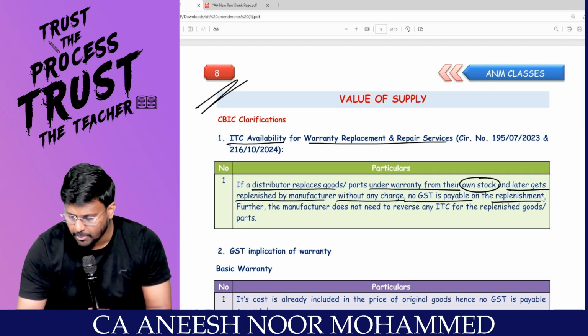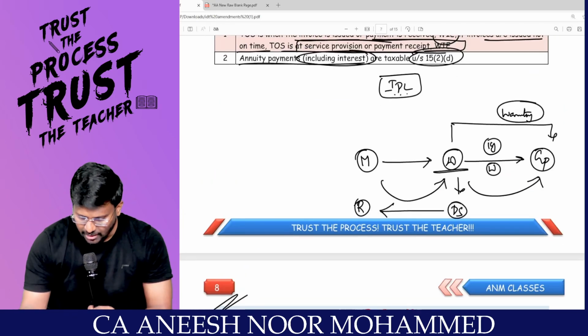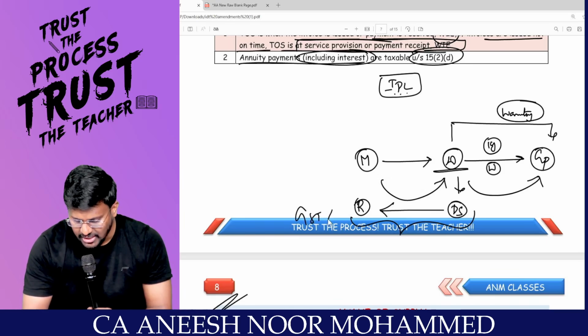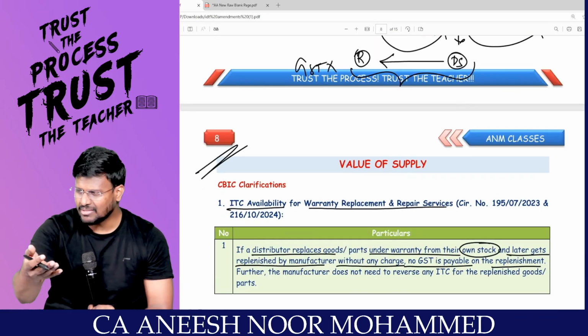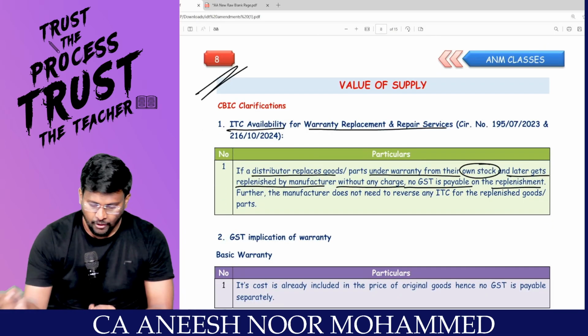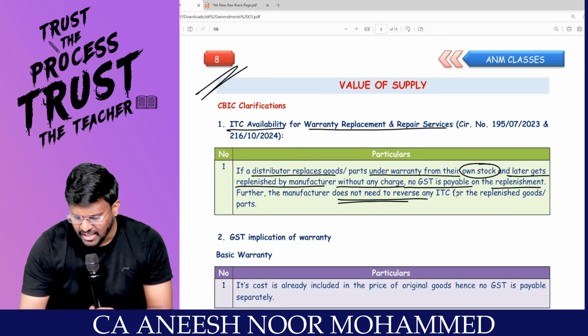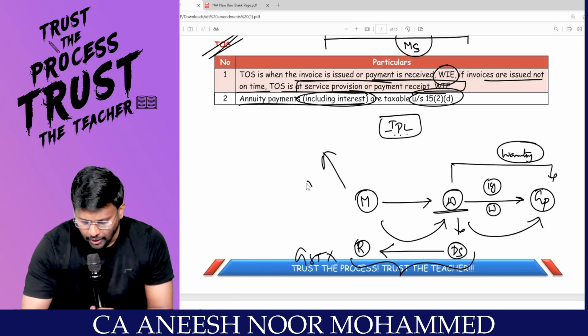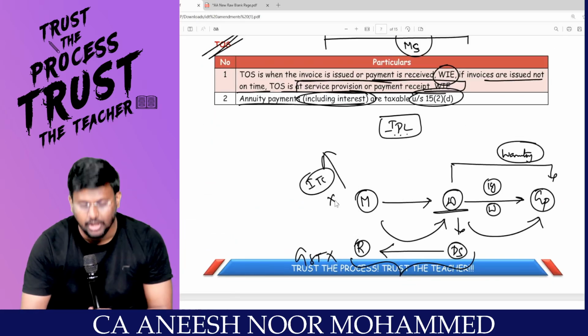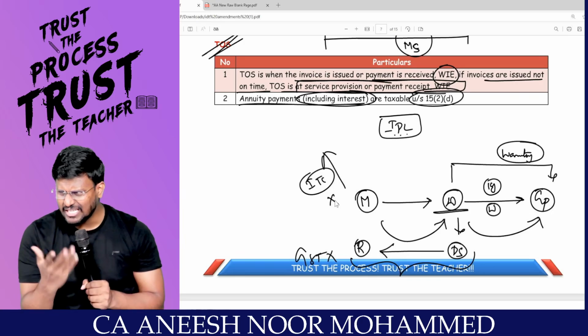No GST is payable on the replenishment. For this replenishment transaction, GST will not be applicable because there is no consideration, because the earlier piece was a damaged piece. Sales return, given back, that's it. Further, the manufacturer does not need to reverse any ITC for the replenished goods or parts. Sir, here the manufacturer would already have taken the ITC. That ITC need not be reversed because it is in the course or furtherance of business.